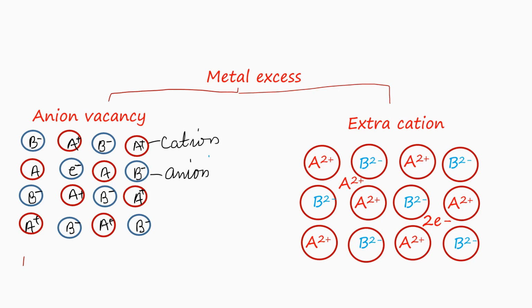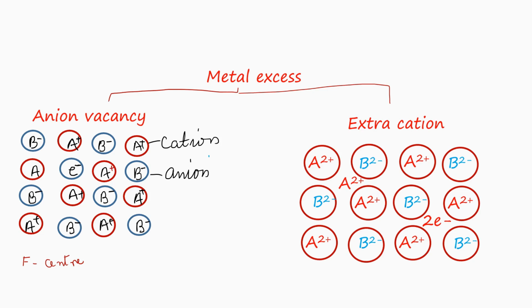Anion vacancy we have already discussed in a previous video. When sodium chloride crystals are heated in an excess atmosphere of sodium, the chloride ions escape to the outside, ionize the sodium atom, and the electrons thus released occupy the sites of the anion, forming the F center, which gives the crystal a yellow color.